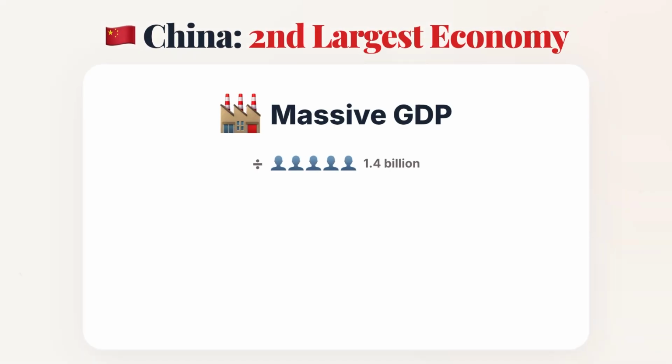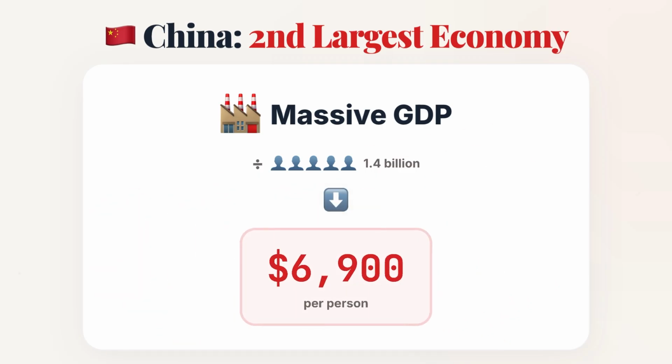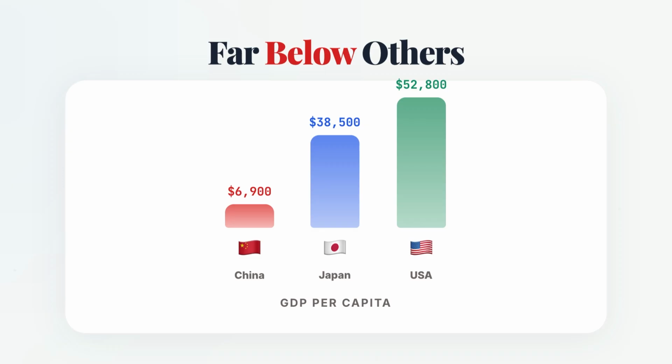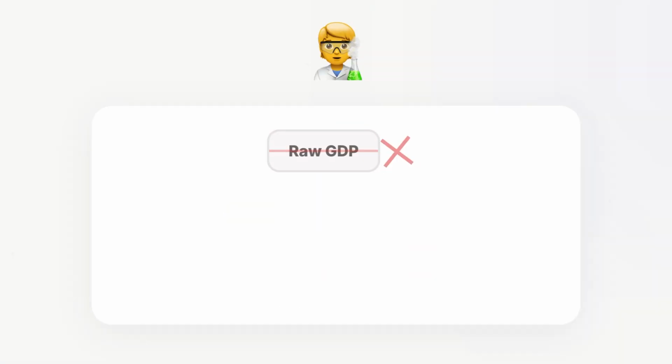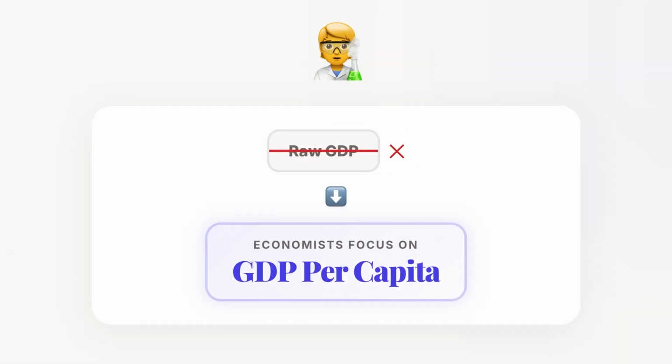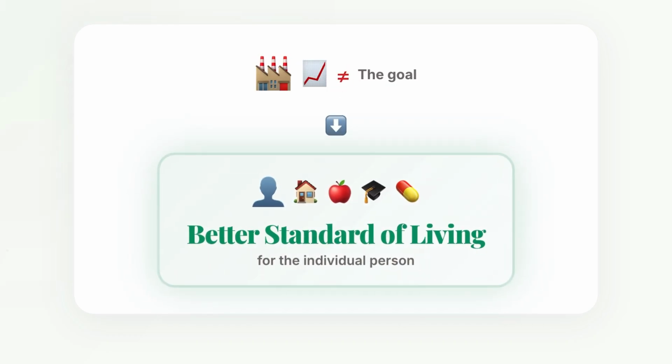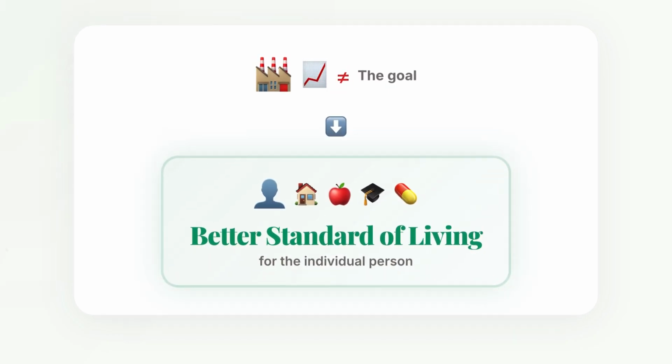One caution before we go further: total size can fool you. China is the world's second largest economy, but divide its GDP by 1.4 billion people, and you get a per-person figure of about $6,900. That's far below Japan at $38,500 or the United States at $52,800. This is why economists focus on GDP per capita rather than raw GDP. The goal isn't just a bigger economy, it's a better standard of living for the individual person in it.